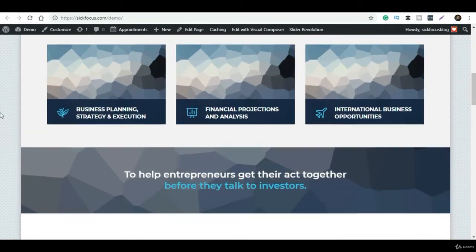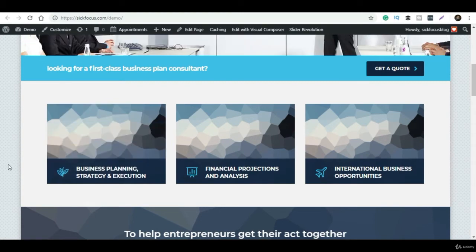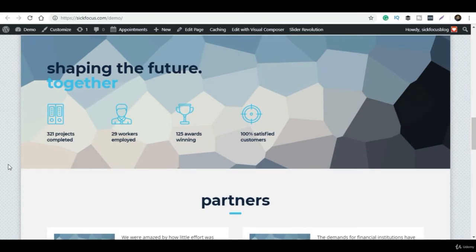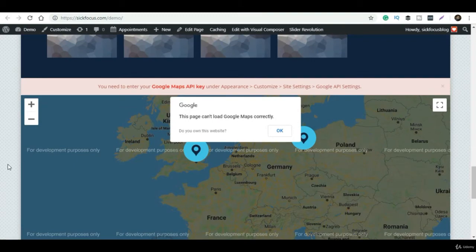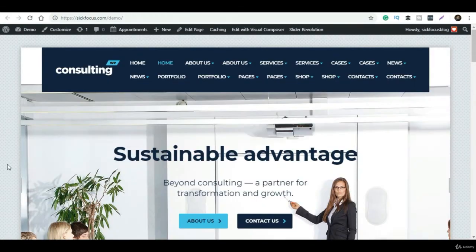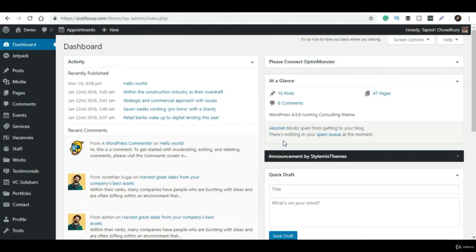In this video, we will learn about the WordPress dashboard. This is part of the dashboard of WordPress, where you will manage your website. These are all called widgets, and you can move them from anywhere. If you do not see any of the widgets, just click on Screen Options, and you can select any of the options which you want to see or not see in your dashboard.